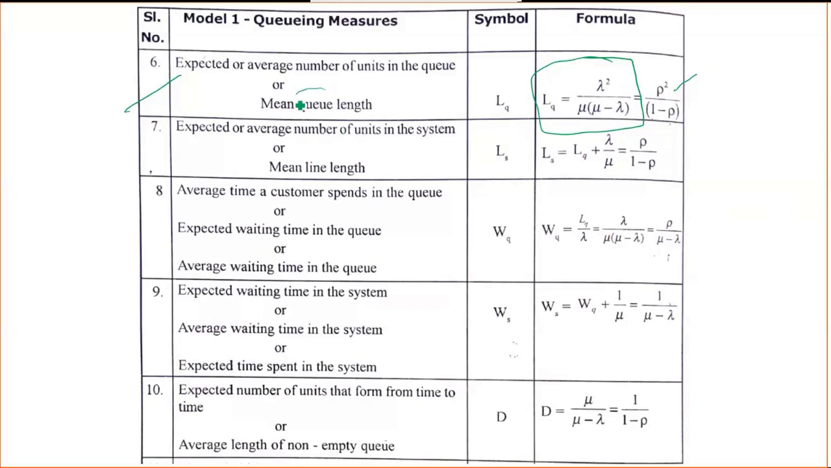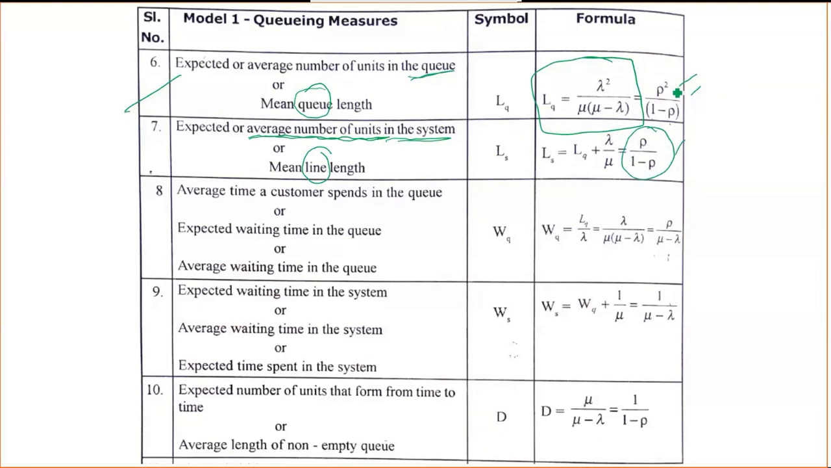Okay, don't get confused. Mean queue length and mean line length are the expected or average number of units in the system. See, again it is related to the third, fourth and fifth: average number of units. There, it was exactly n numbers or less than n numbers, but here it is the average number of units in the system, and this is the average number of units in the queue. For this, the formula is rho divided by 1 minus rho. And both are almost the same, but here the numerator is squared.